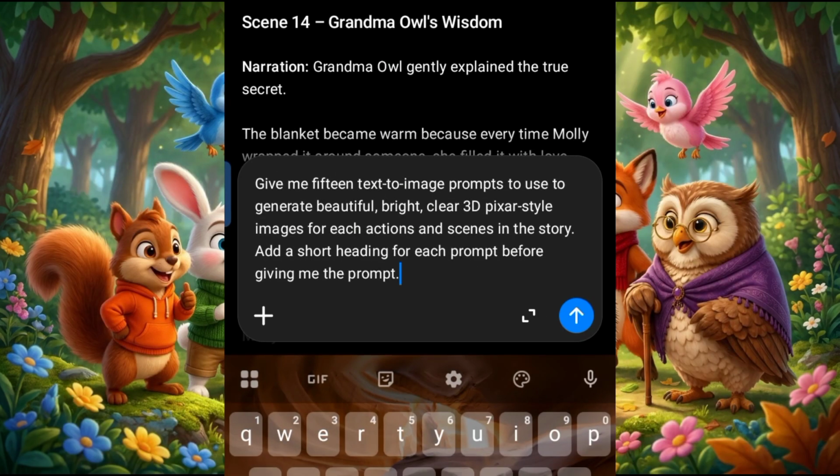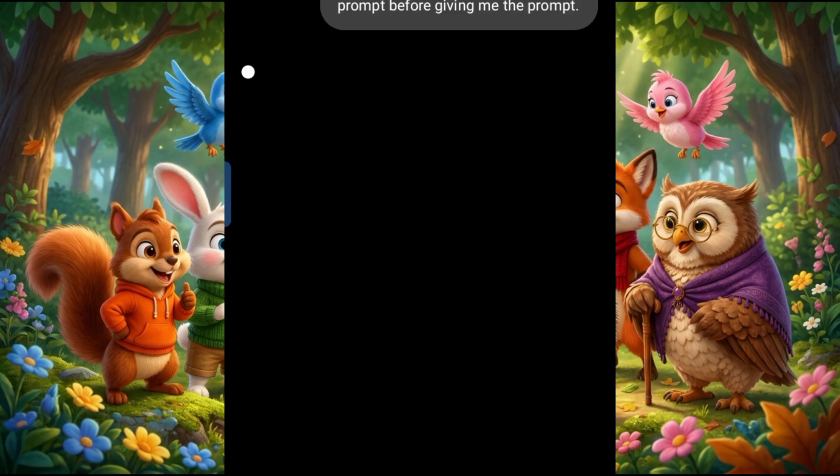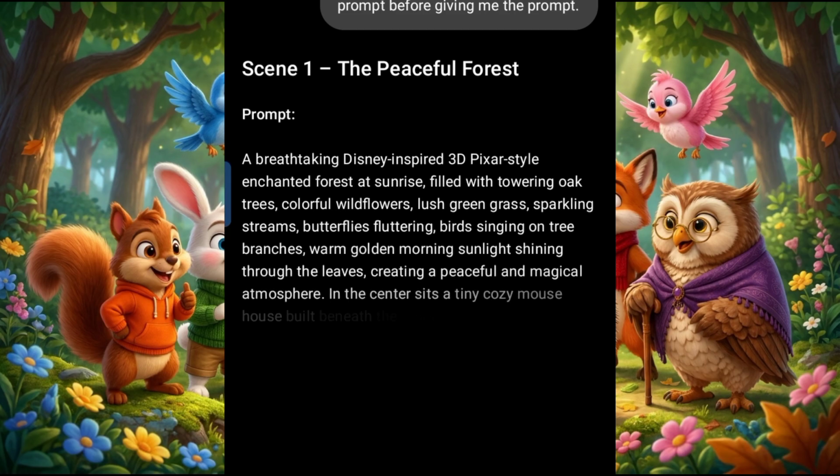For the next step, I asked it to give me 15 text to image prompts that I will use to generate beautiful, bright, clear 3D Pixar-style images for each action and scene in the story. Remember that we have already generated the image prompts for our scenes. Now we are looking for image prompts for the actions, right? So I also asked it to give me a short heading for each prompt before giving me the prompt. So I'll send it and allow it to do justice to my instruction. So let's see what it would give us.